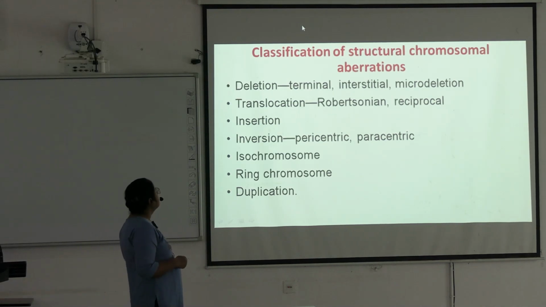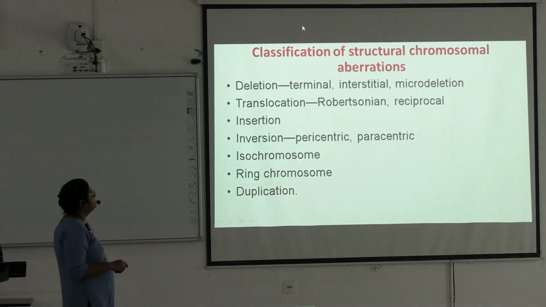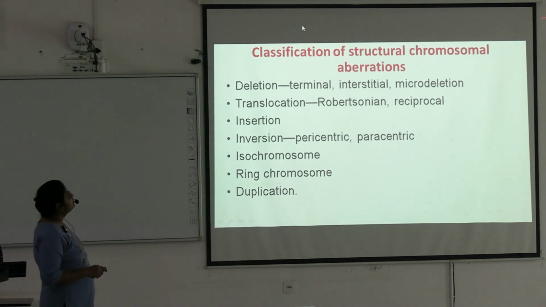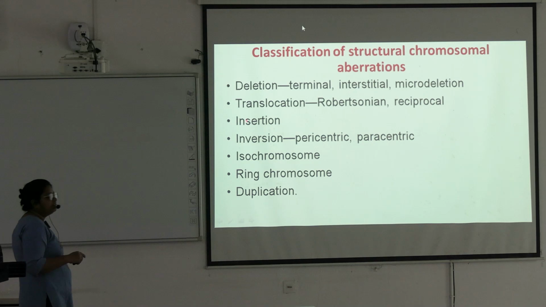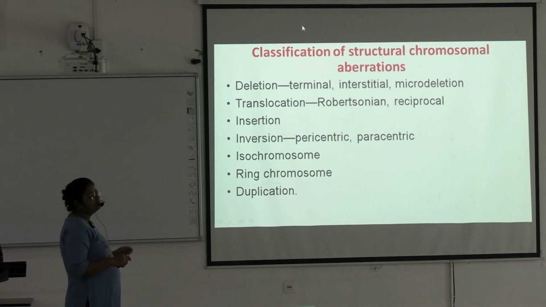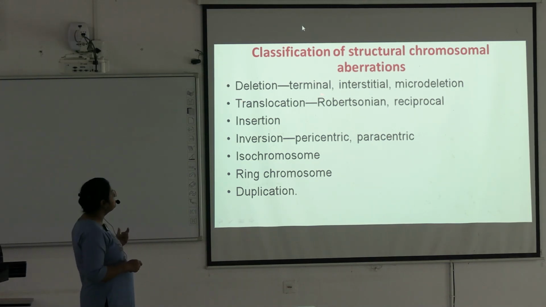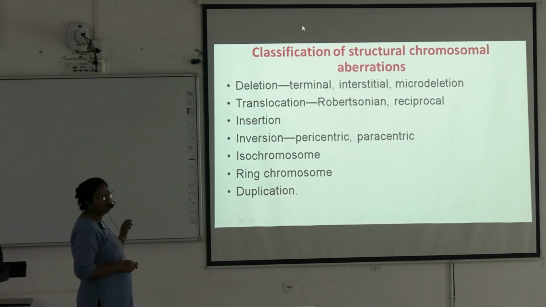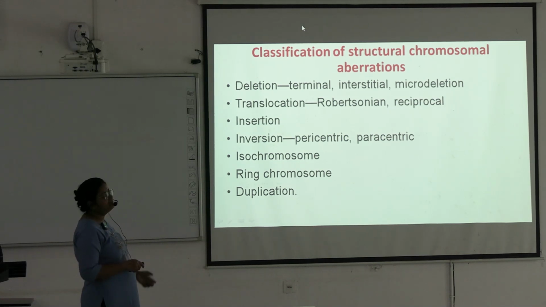Next, these are the different types of structural chromosomal aberrations. First one is deletion. Deletion can occur at the end of the chromosome, which will be terminal deletion. Interstitial deletion, where the middle part is deleted. Microdeletion, where a very small part is deleted somewhere. Okay, so these are the deletions.